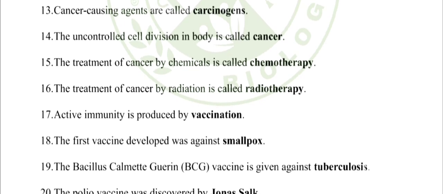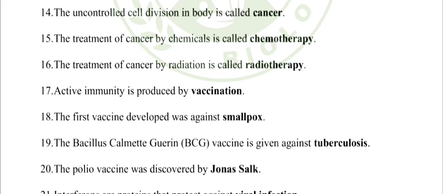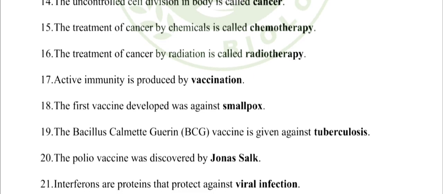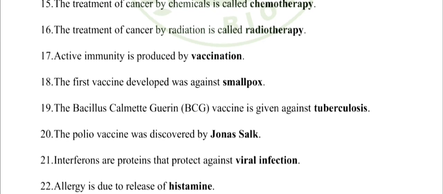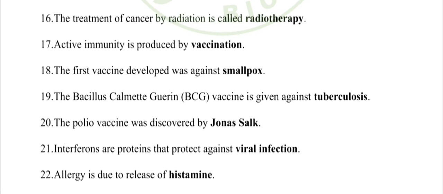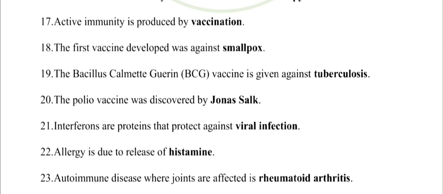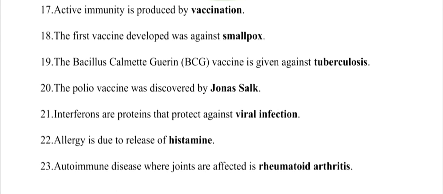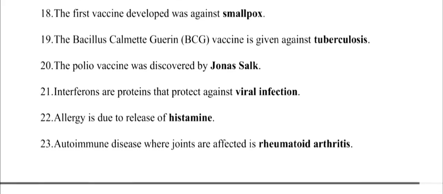17. Active immunity is produced by vaccination. 18. The first vaccine developed was against smallpox. 19. The Bacillus Calmette-Guerin BCG vaccine is given against tuberculosis. 20. The polio vaccine was discovered by Jonas Salk. 21. Interferons are proteins that protect against viral infection. 22. Allergy is due to release of histamine.